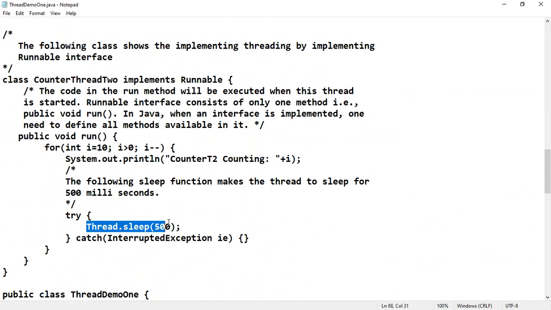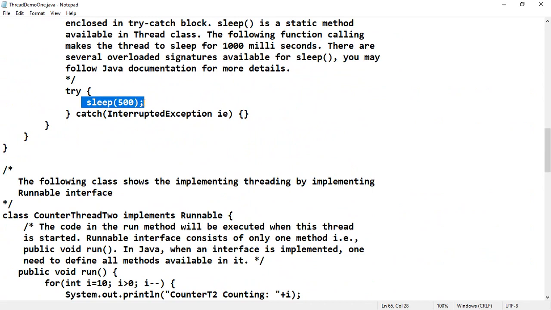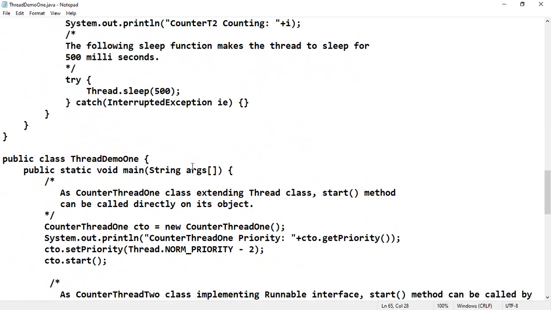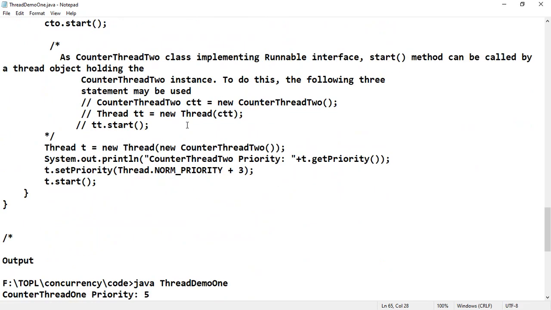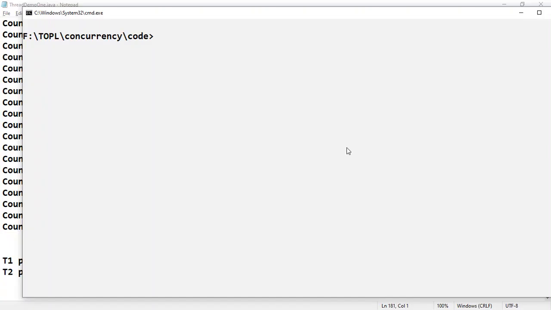Since both have the same sleep time, there was no difference, because when both threads have the default priority, that is 5, we observed a perfect zigzag in the output. First T1 is invoked, then T2, then T1, T2, like that. Now we'll see by changing the priority of the threads. I have already removed the comments, and the priority was set to 3 for the first thread and 8 for the second thread. We'll see what the output will be.